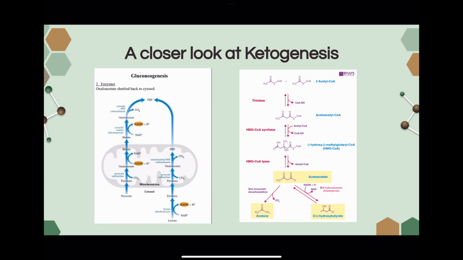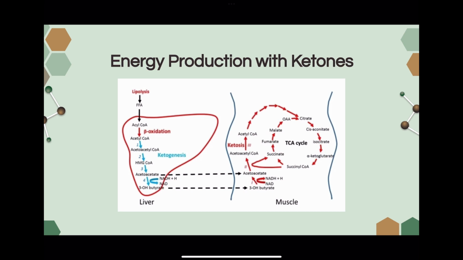The other molecule that is formed that is a lot more useful than acetone is called D-beta-hydroxybutyrate. This is formed when an NADH and an H+ reacts with our acetoacetate, and it forms our D-beta-hydroxybutyrate. So our acetoacetate and our D-beta-hydroxybutyrate are polar enough that they can enter the bloodstream and travel to our muscle tissues. Okay, so once our ketones enter into our muscle tissue, the reaction for ketogenesis basically occurs but in reverse.